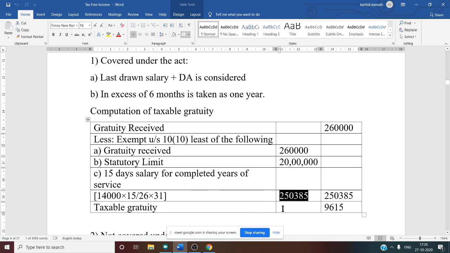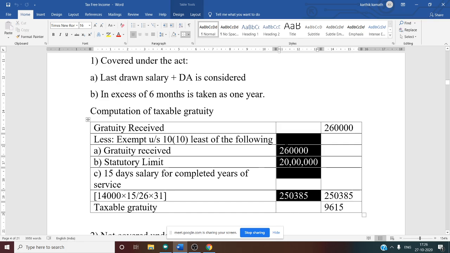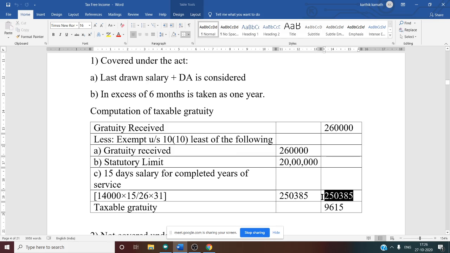If you do the calculation, you will get 2,50,385. Now, among these three, you need to see which is least, or which is the lowest. The least amount is C, that is 15 days salary, which is least among the three: 2,50,385. So you write it in the outer column. This 2,50,385 is exempt from tax.